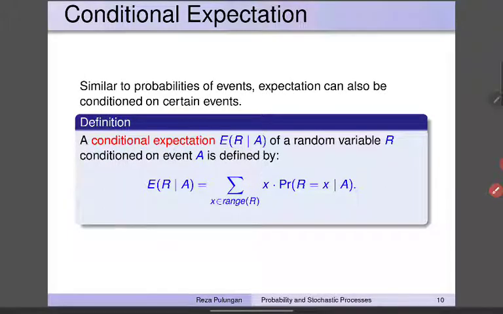Conditional expectation. Similar to probabilities of events, expectation can also be conditioned on certain events.